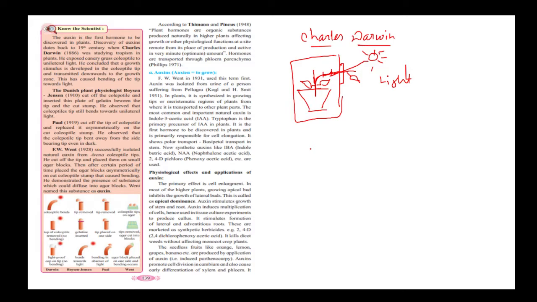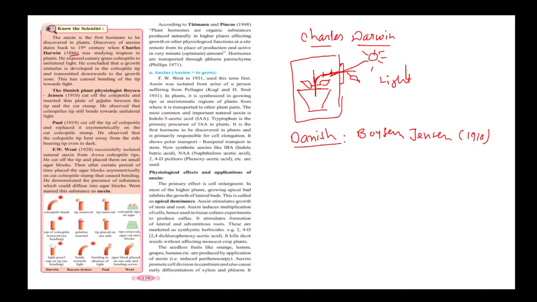Another scientist came, a Danish plant physiologist, Boysen Jensen. It was proposed by Boysen Jensen in 1910, and this was done in the 18th century.